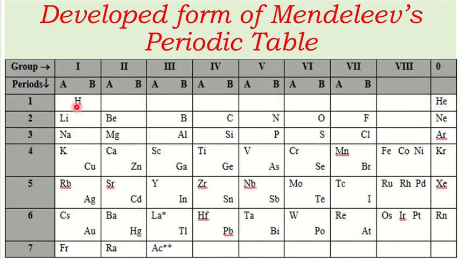This hydrogen should be protium, and if this periodic table is made in the increasing order of atomic weight of the element, then not only the protium, deuterium should be at this position and tritium should be at this position, but deuterium and tritium were not taken in the periodic table. And other isotopes were also not taken in the periodic table and it was criticized a lot.